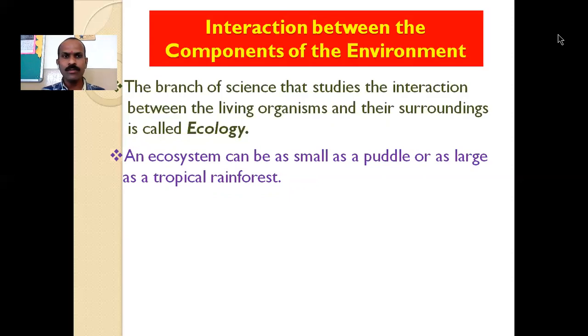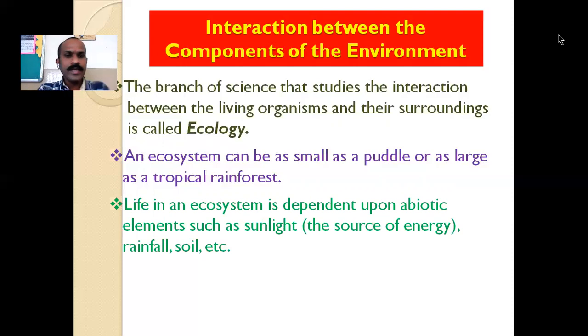It can be a small puddle, it means it can be a small pond also, where we can see some organisms and bacteria in the puddle. They are maintaining the ecosystem in the puddle also. And even if we consider the tropical rainforest, extended over various kilometers, that also makes an ecosystem. It means an ecosystem can be as small as a puddle and as large as a tropical rainforest, with no limit of smallness and largeness.